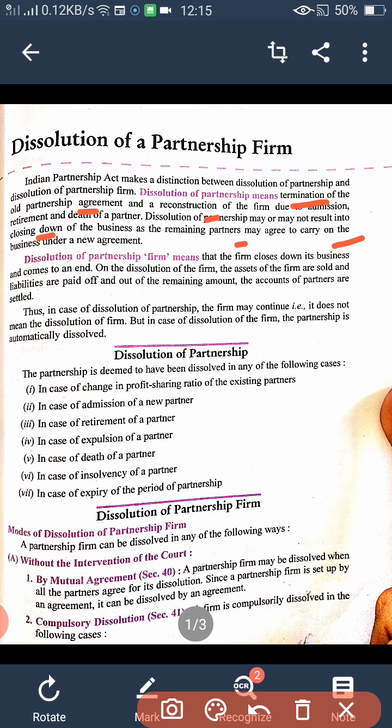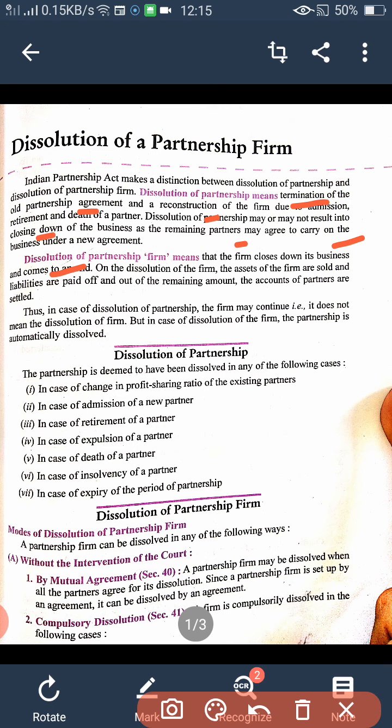Now what is dissolution of partnership firm? Dissolution of partnership firm means that the firm closes down its business and comes to an end. Clear? Dissolution of partnership firm means the firm closes down its business and comes to an end.